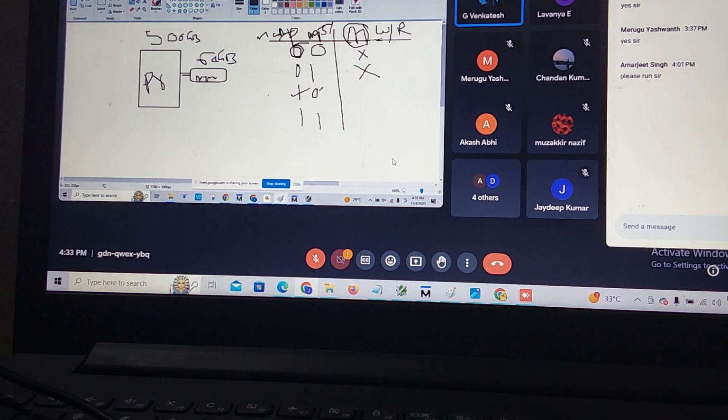SPI means Serial Peripheral Interface protocol. AXI means Advanced Extensible Interface. Our system works based on the processor. So the processor is free right now, but memory is busy, so write/read is not happening in the memory.